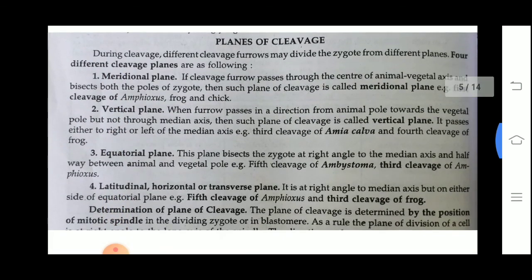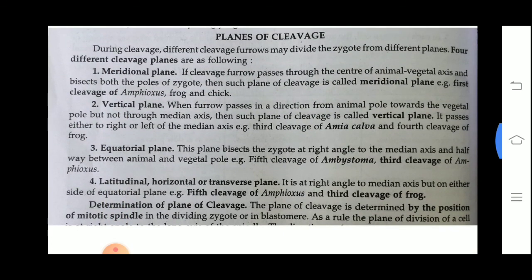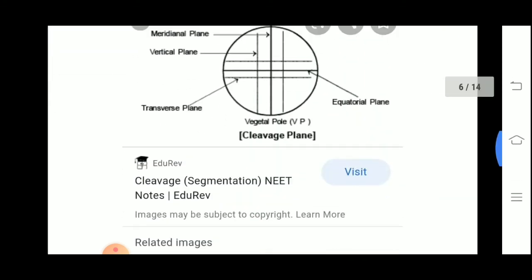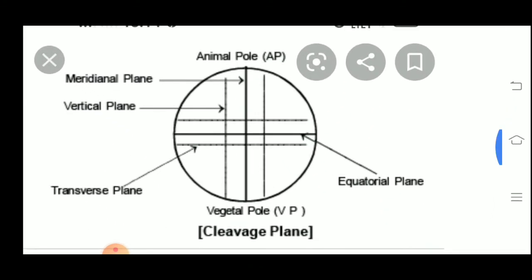Now planes of cleavage. During cleavage, different phyla may divide the zygote from different planes. What are these planes? Meridional, vertical, equatorial, longitudinal or horizontal plane. We can observe this in this diagram.